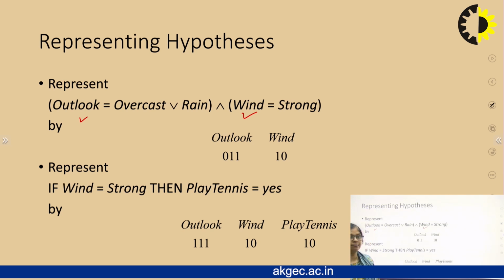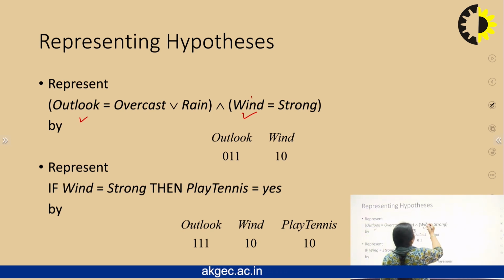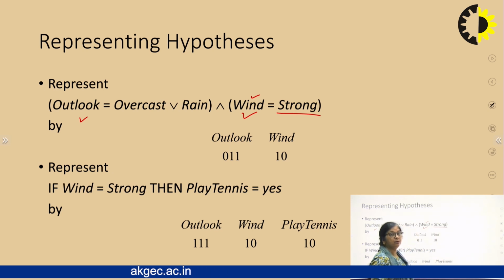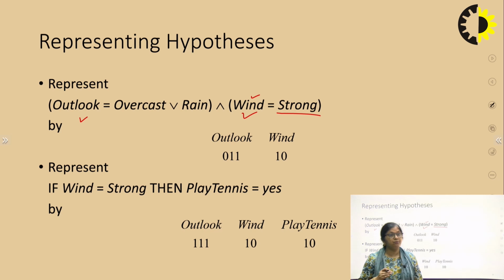If I take this example, I have an input feature which has the value strong, and in the total set there are two possibilities. Wind could be strong or could be weak. It means I have to form a binary string in which I am able to represent whether it is strong or weak. So I will take 2 bits. Why 2? Because there are 2 possibilities. Wind will be strong or it will be weak.